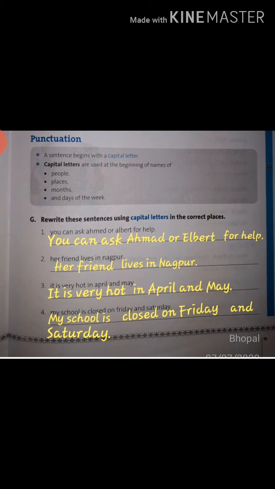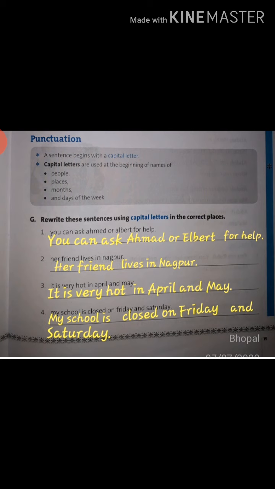Rewrite these sentences using capital letters in the correct places. You can ask Ahmed or Albert for help. See, there are no capital letters and no full stop. So the first letter is capital: You can ask. Now Ahmed is the name of a person and Albert is the name of a person, so we write them with capital letters.